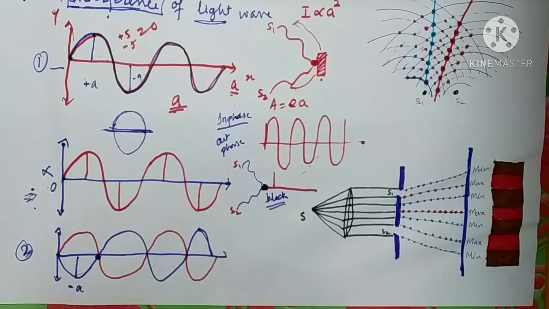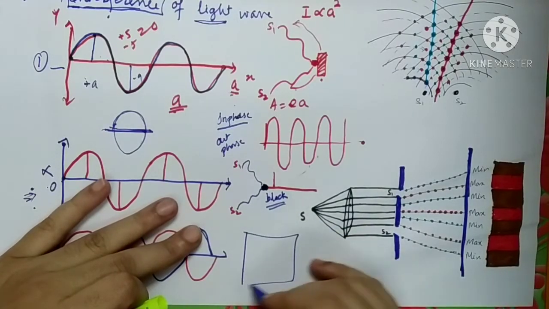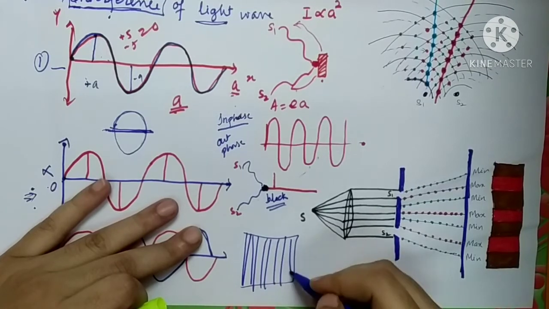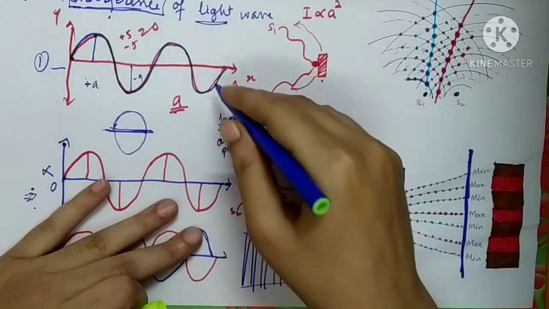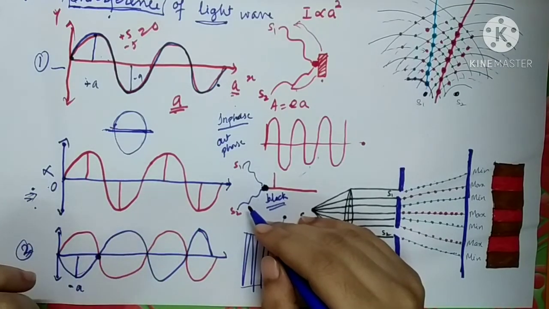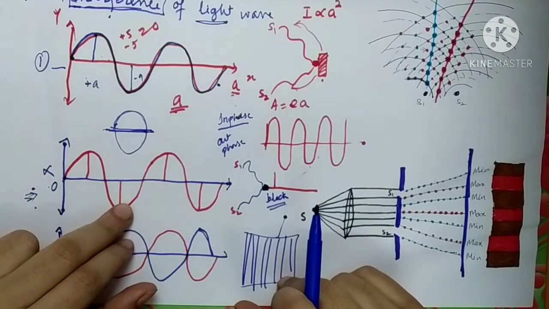So when you observe the superposition of these waves, your screen will be illuminated by alternating dark and bright lines. Bright lines are due to constructive interference and dark lines are due to destructive interference. So this is called interference of light.